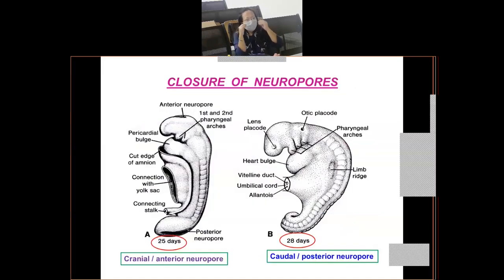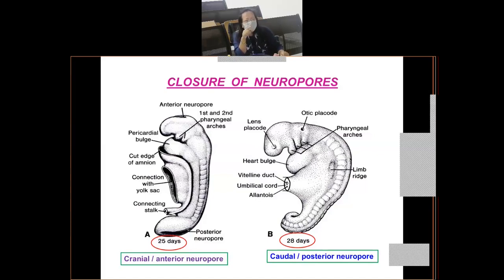Here we will see how the neural tube is completely formed by the closure of the neuropores. On the 25th day of the embryo, you can see that the anterior or cranial neuropore closes, but the posterior neuropore is still open.